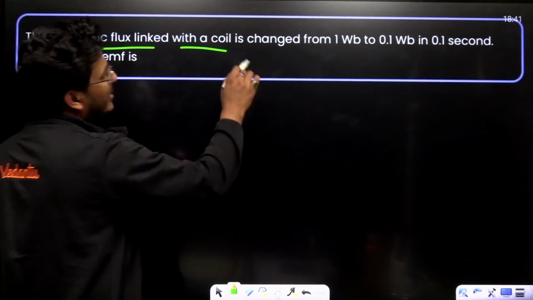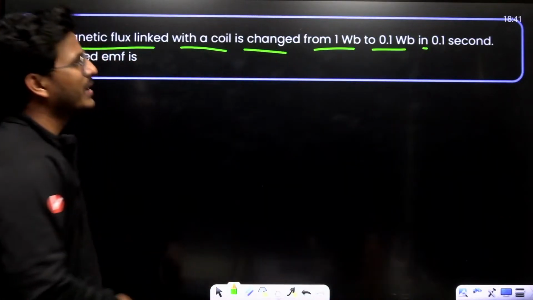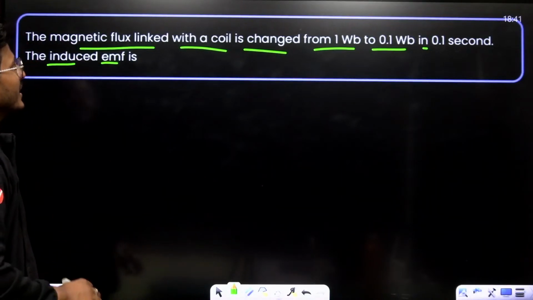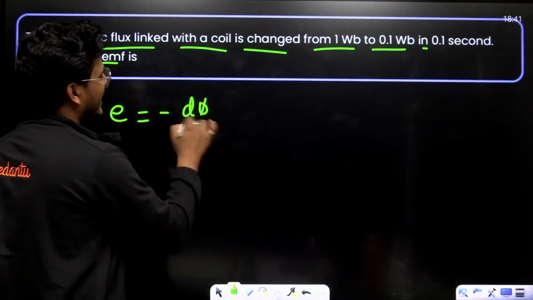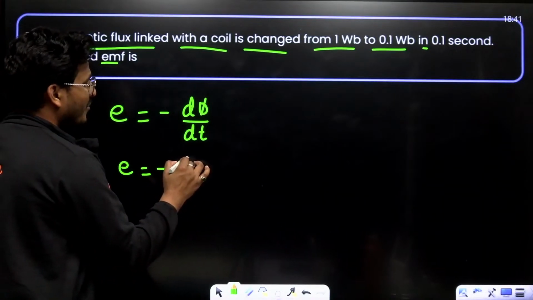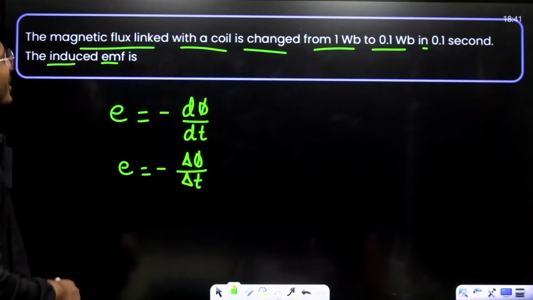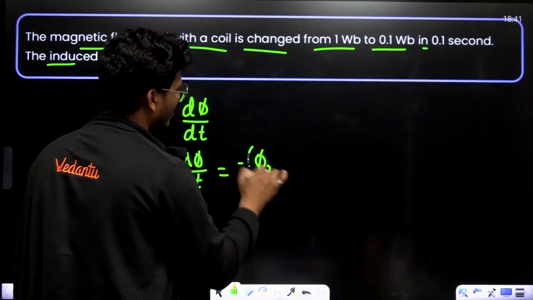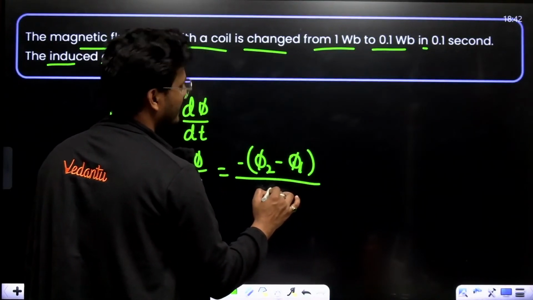Magnetic flux linked with the coil is changed from 1 Weber to 0.1 Weber in 0.1 second. The induced EMF E is equal to negative of d phi upon dt, which may be written as negative of del phi upon del t. That means negative of phi 2 minus phi 1 upon del t.